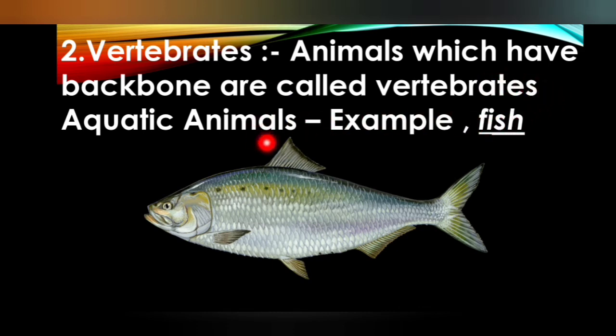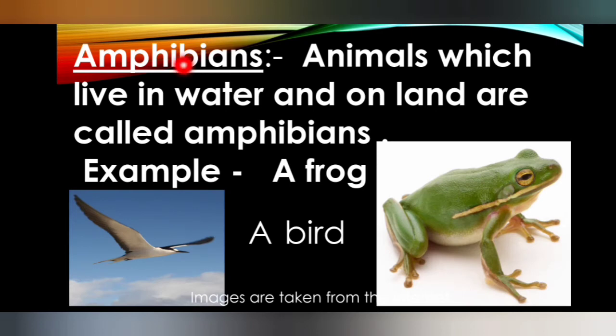Aquatic animals, for example fish. Fish is an example given for a vertebrate animal. It's an aquatic animal. Let's continue with the next one, amphibians. Animals which live in water and on land are called amphibians. Amphibians can live in water and also on land. You can see a frog and a bird. These are the two examples given for you.